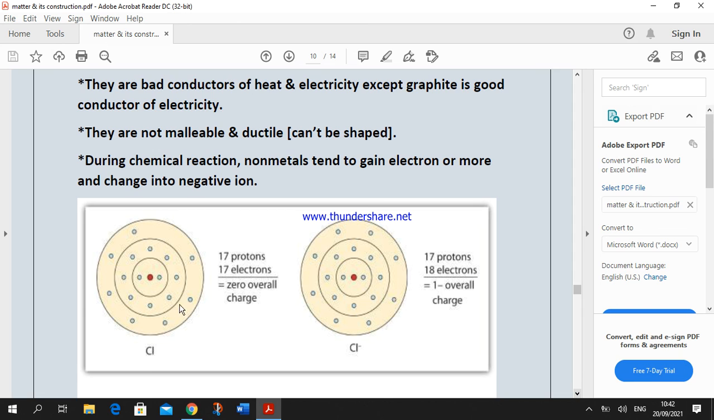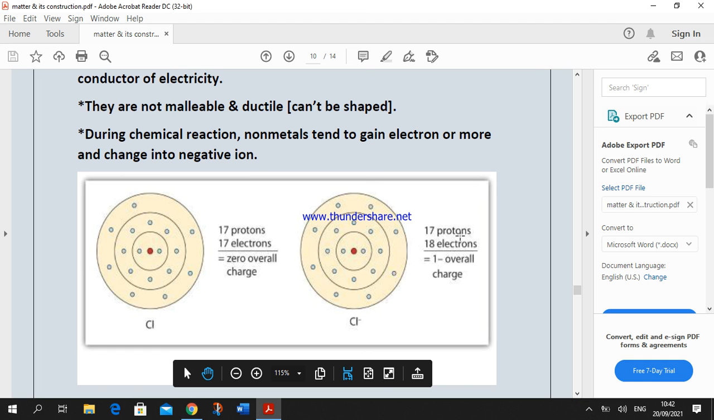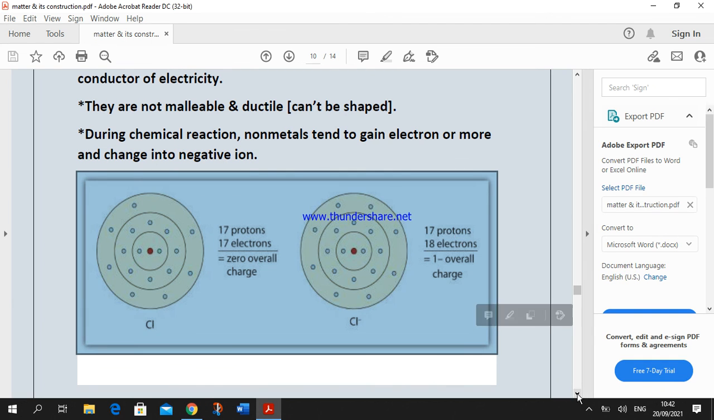Like a chlorine atom, which contains 17 protons and 17 electrons, but this structure is unstable for the chlorine atom. Chlorine has 7 electrons in the outermost level, so it needs 1 electron to complete the outermost level. So it easily gains an electron during a chemical reaction and changes into a chlorine negative ion. The chlorine negative ion carries 1 negative charge, equal to the gained electron, because the number of protons becomes less than the number of electrons.